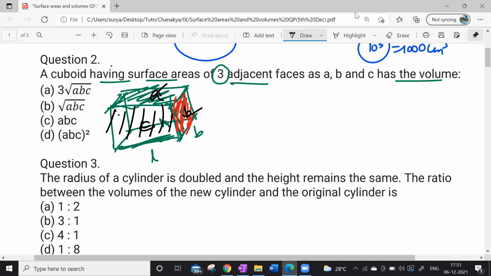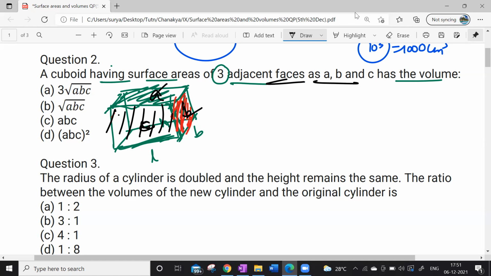What is the area? The area is ABC. Sorry, no, I'm giving the names. Adjacent faces he has given, right? So this is A, this is B, this is C. A face, B face, C face. I'm just considering the faces and giving the names.